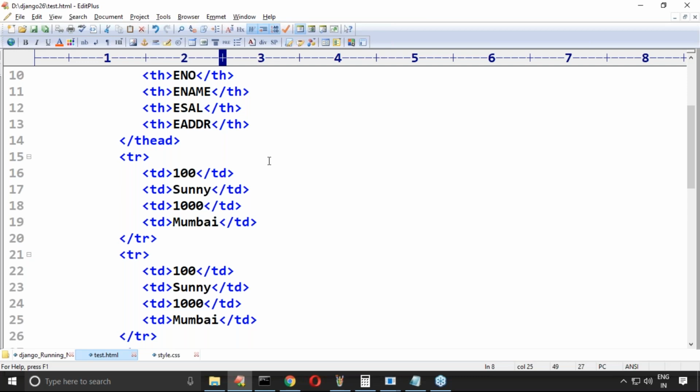HTML is always going to talk about only static data. If you want something dynamic, sorry, HTML is completely hands up. Boss, I will talk about only static data. If you want dynamic data from the database or from your program, yes, you require to use some extra backend language. Python, Django, database, all these things will come into the picture.